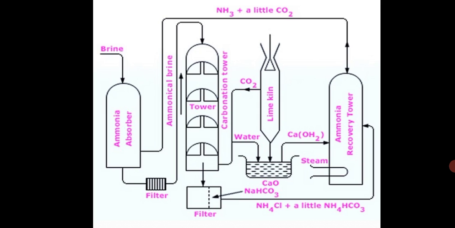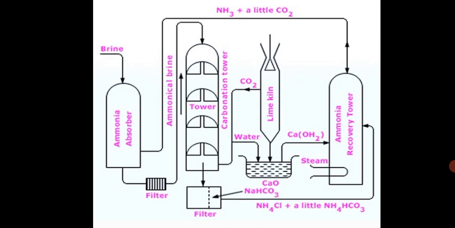The solution then undergoes filtration. The solution flowing out of the carbonation tower contains tiny crystals of sodium bicarbonate. These are filtered by passing through vacuum filters. You can see the filter in the figure, a black box type. The sodium bicarbonate obtained is heated strongly, or calcined, in a kiln, when sodium carbonate is obtained, which I have already told you.